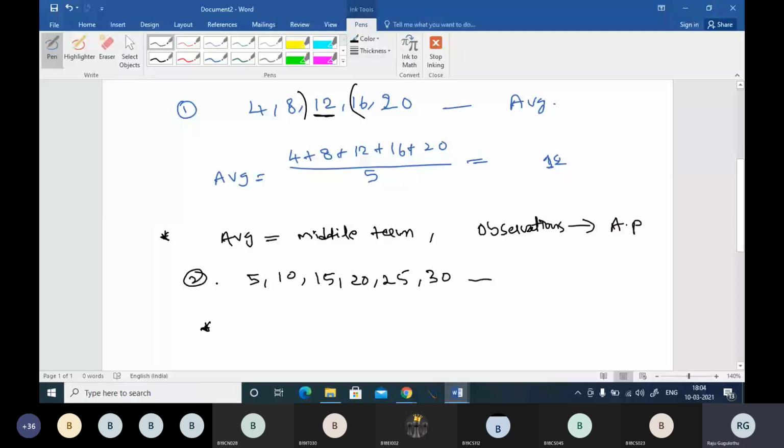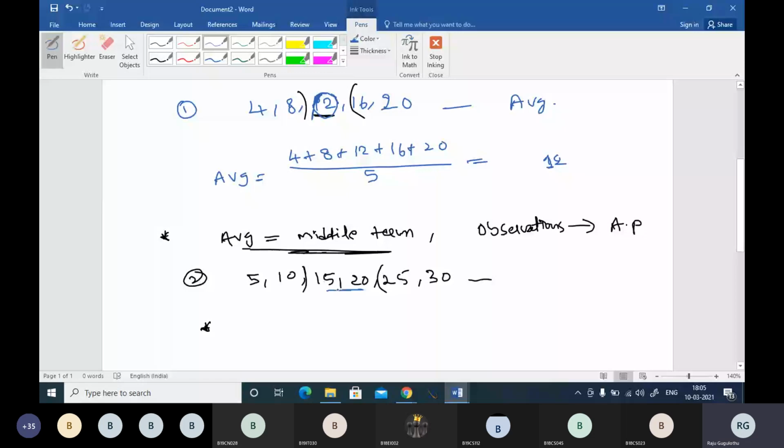When your observations are in arithmetic progression, then the average should be the middle term, right? Here we will see the middle term. If my observations are in odd number, then I could have a middle term directly here. You can see there are 5 observations, then you can divide them and you will find a middle term, boss. But here there are 6 observations and you cannot find a single middle term here.